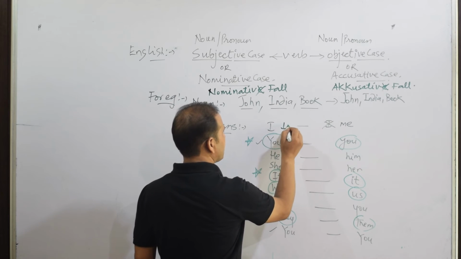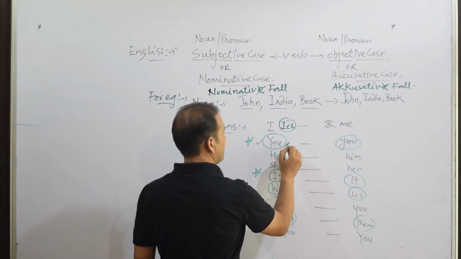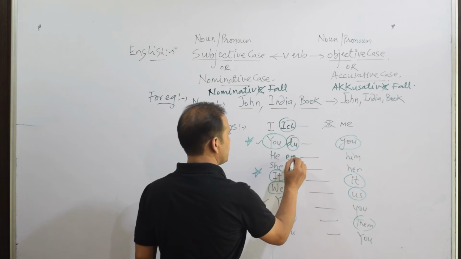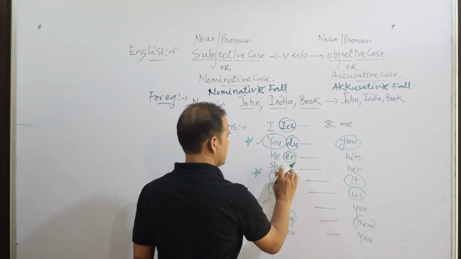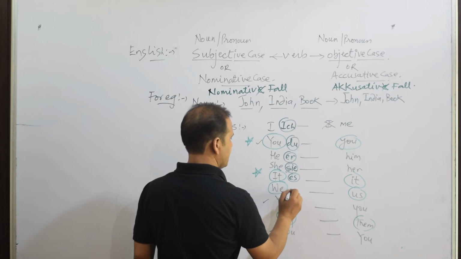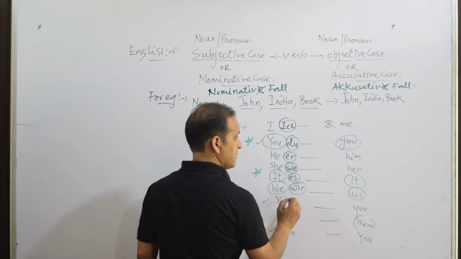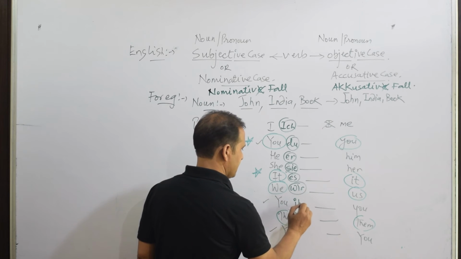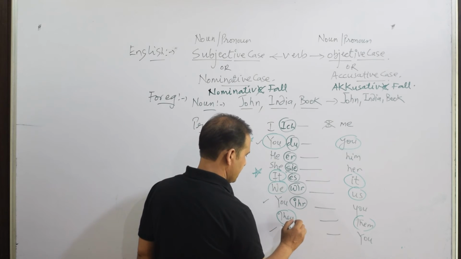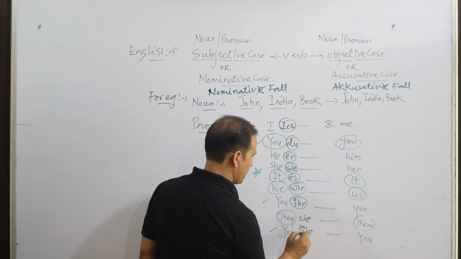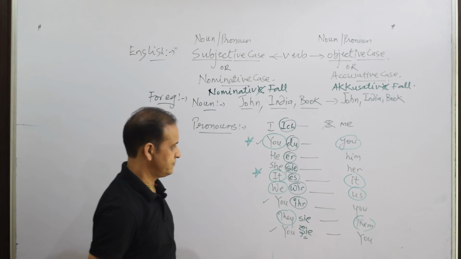I in German is called ich. This is du. This is er. This is sie. This is es. Wir. And ihr. And this one will be Sie, the formal one, where S is always capital.